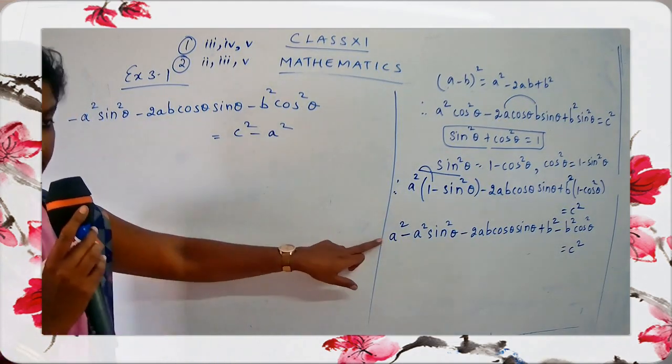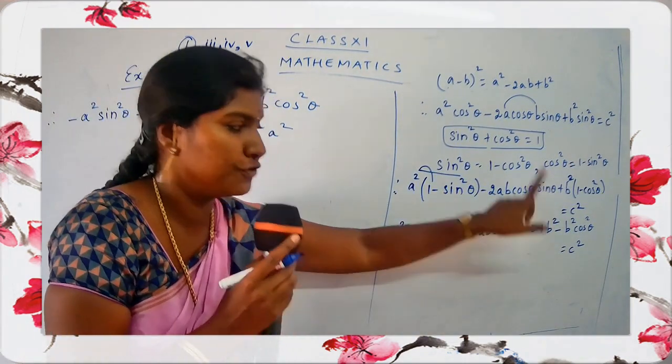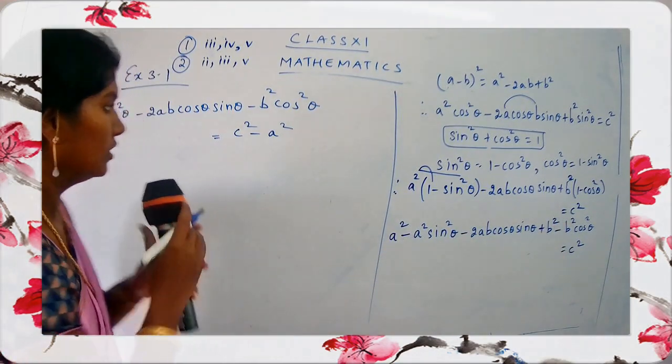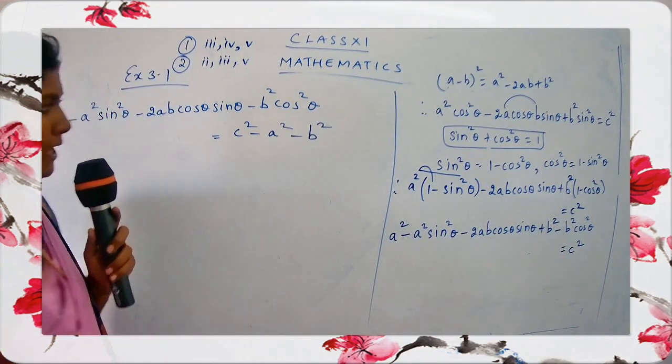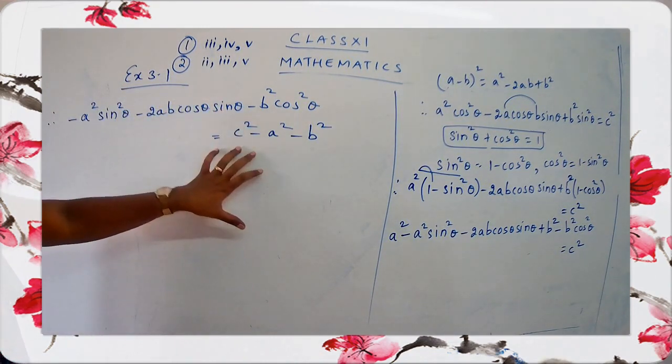So this is plus, yes? So when plus goes to that side, minus. Again plus b square. So when plus b square goes to the RHS, minus. Yes, children? So put here minus. Okay. Now just see here, all the terms are negative. Mostly all the terms except C, everything is negative.